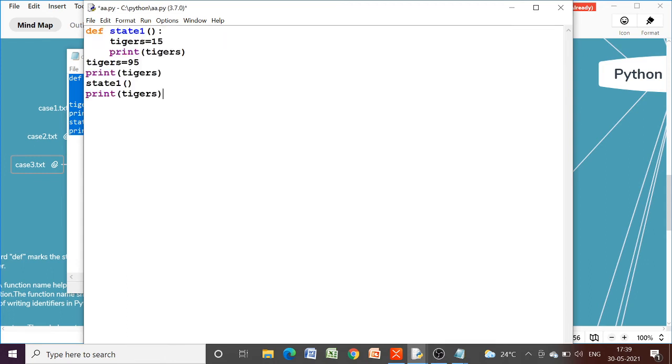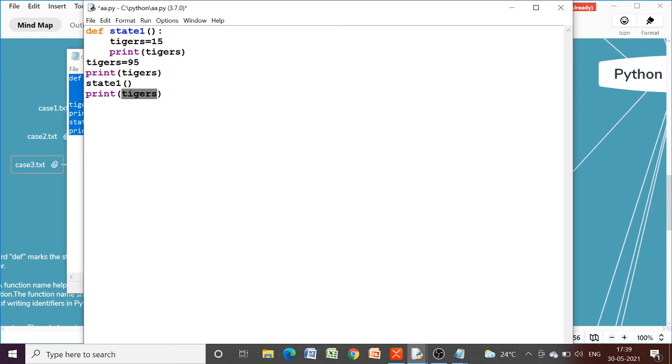So here you can see, dear students, we have a variable tiger which has local scope here as well as global scope also. So what will happen when we try to access it with the print function here? It is known to us that we cannot access this local variable globally because its lifetime is only up to this function definition. So when this statement is executed, there will be no confusion.